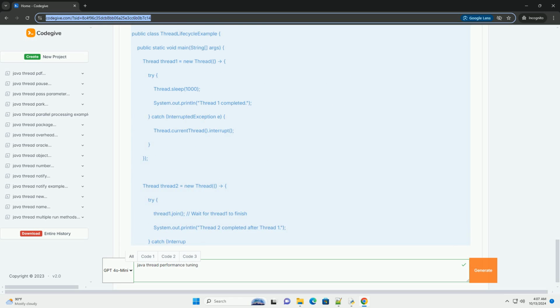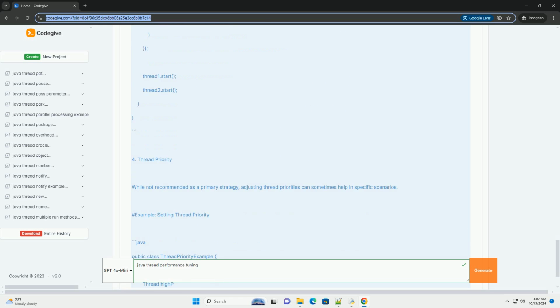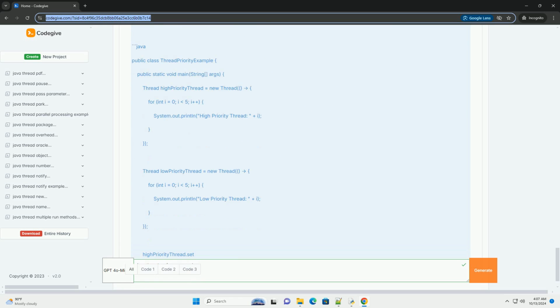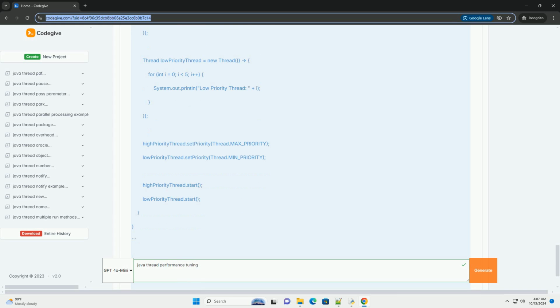Key concepts. 1. Thread creation. Creating threads can be resource intensive. Use thread pools to manage threads more efficiently. 2. Synchronization. Minimizing synchronization can reduce contention and improve performance. 3. Thread lifecycle. Understanding the life cycle of threads can help in managing them effectively. 4. Thread priority. Adjusting thread priorities can sometimes help in optimizing performance, though it's not always reliable. 5. Monitoring and profiling. Use tools to monitor thread performance and identify bottlenecks.